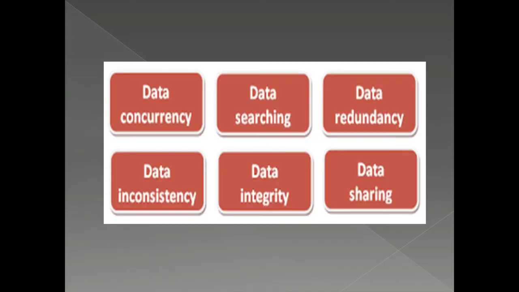The main advantages include data concurrency, data searching, data redundancy, data inconsistency, data integrity, data sharing, and many more. You are going to learn different advantages and features, or you can say the characteristics, of a database management system. As it all starts with data, the focus is on the interrelated collection of data.